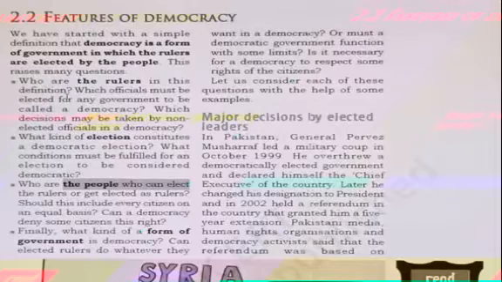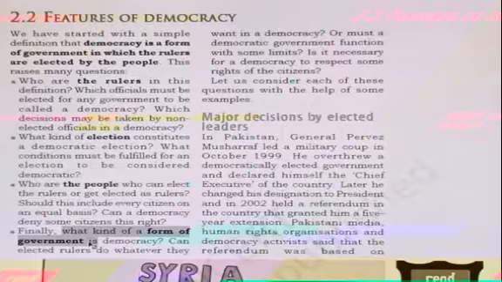And another feature: the elected rulers take decisions within the limits set by constitutional law and the citizens' rights. It means the elected leaders cannot take decisions on their own or for their own benefit. They have to do the work according to the wishes of the people. Next feature is rule of law.